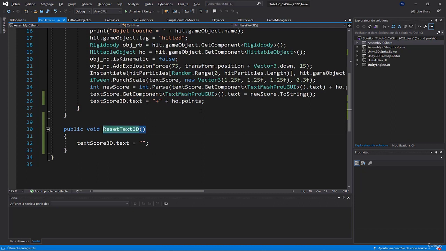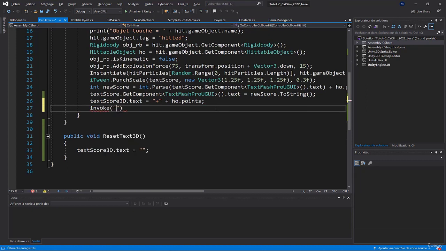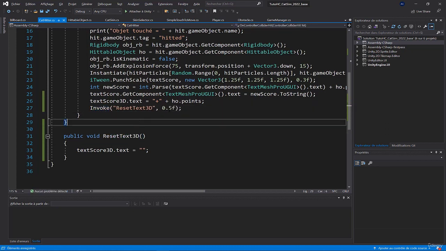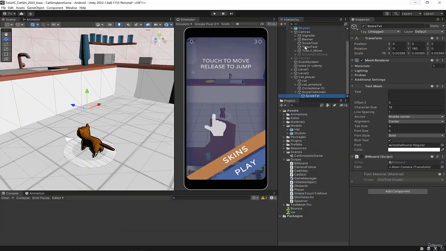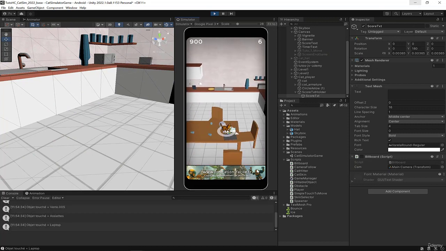And what we can do is Invoke of this function here, comma 0.5f, which makes that function be called after a bit of time. Like after 0.5 seconds, we'll call this function ResetText, which will reset the text. So we'll test that, launch the game. We play, I jump on the table, and there I have the text that appears and disappears.